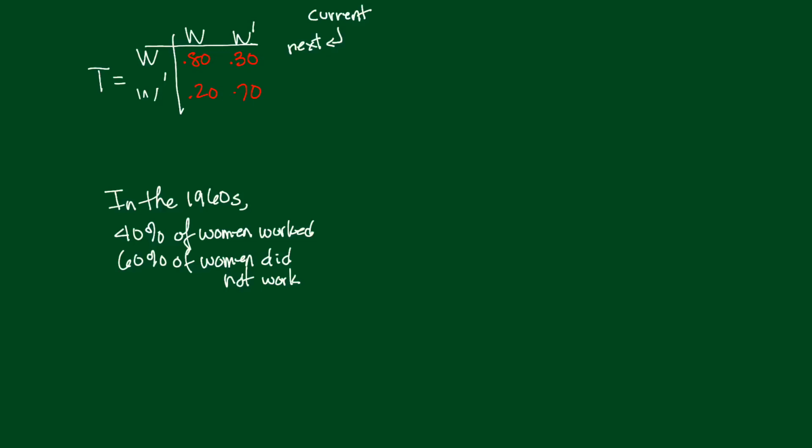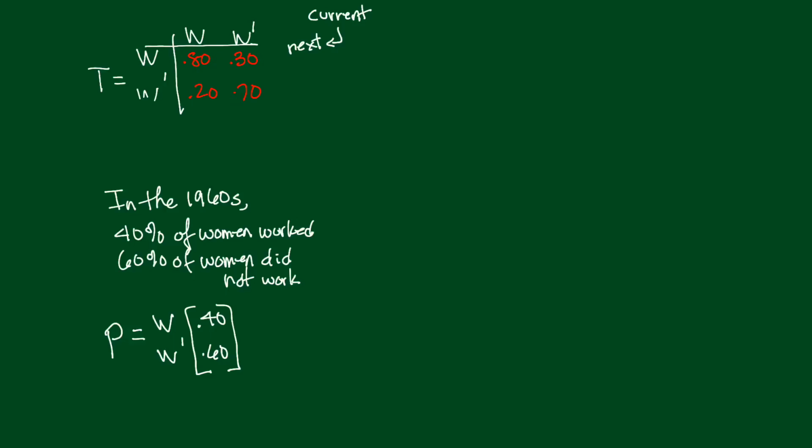Now that 1960 census also showed that in the 1960s, 40% of women worked and 60% of women did not work. Let's summarize that in a matrix. I'm going to call this P. There are two states, working and not working, and 40% were working, 60% were not working.